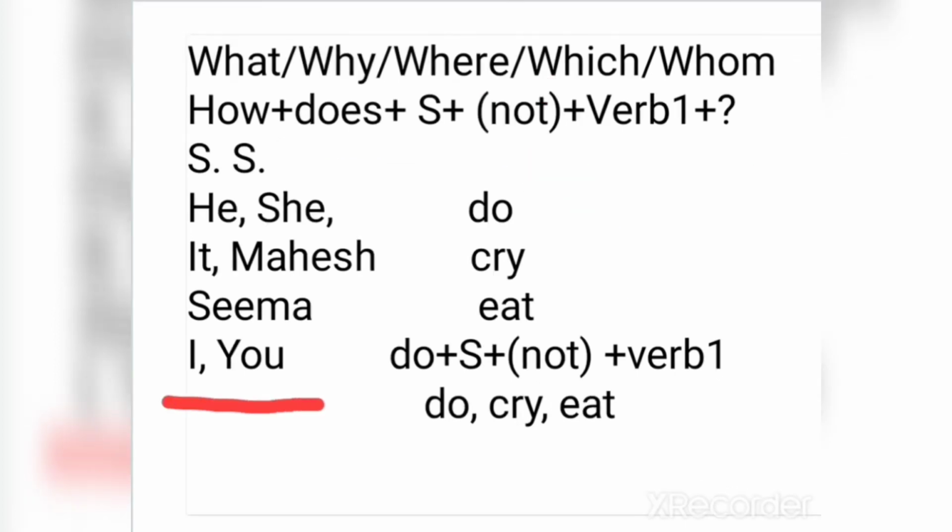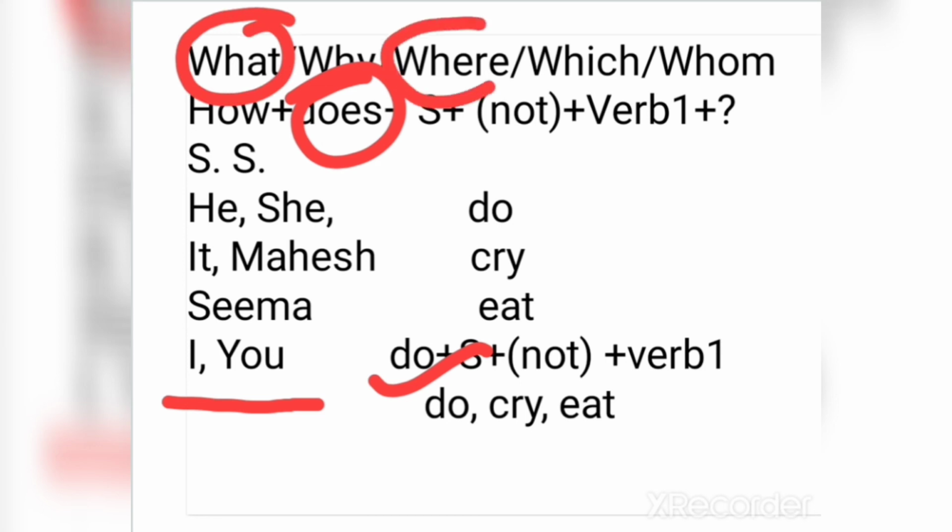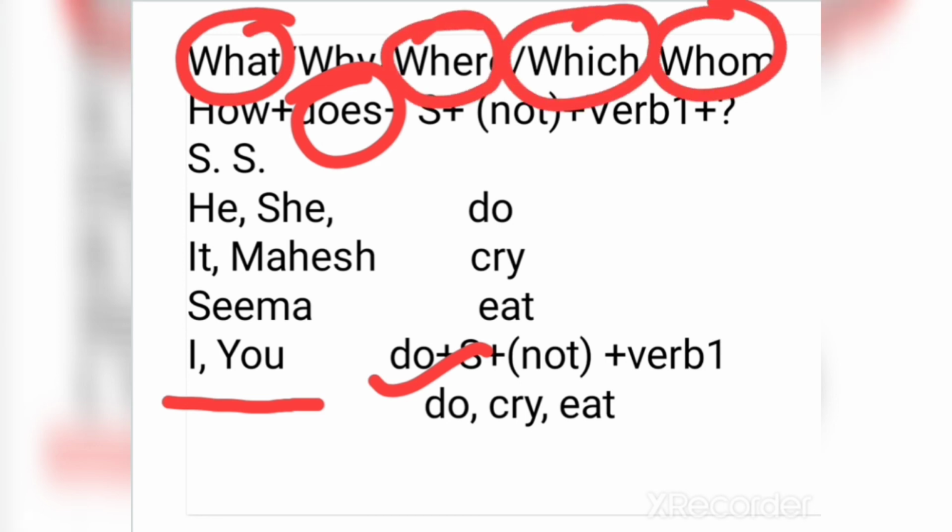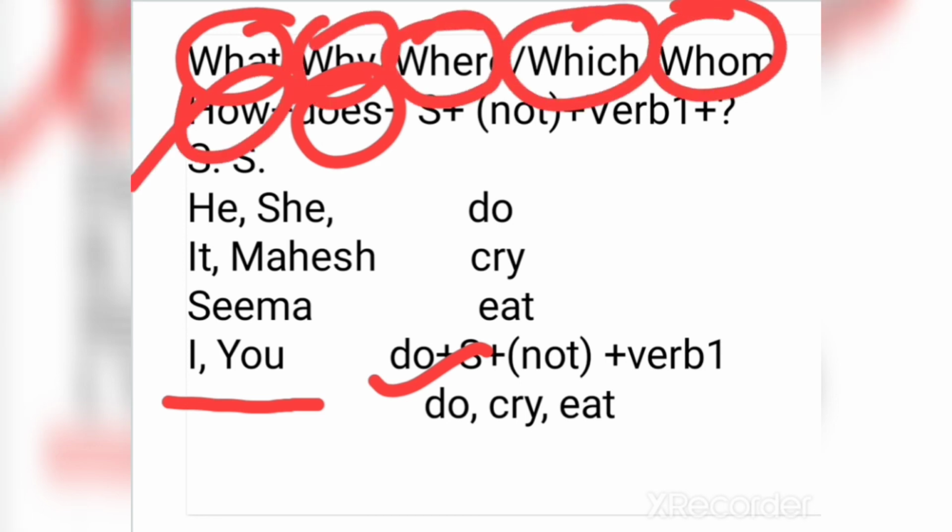I and you are also singular subjects, but with I and you we do not use does, we use do. For example, what do I do? What do you do? Why do you cry? For interrogative sentences using WH words, that is which, where, whom, why, how.